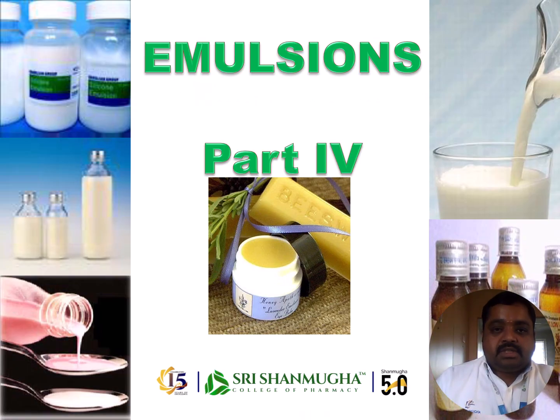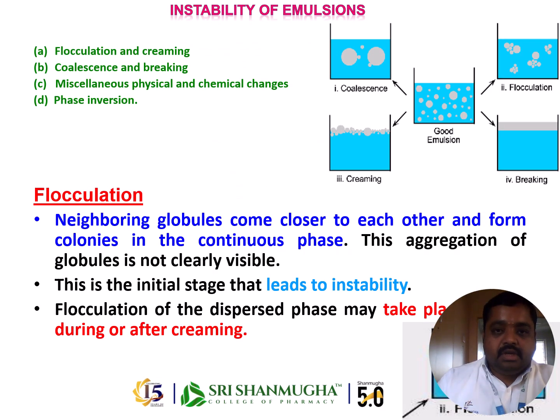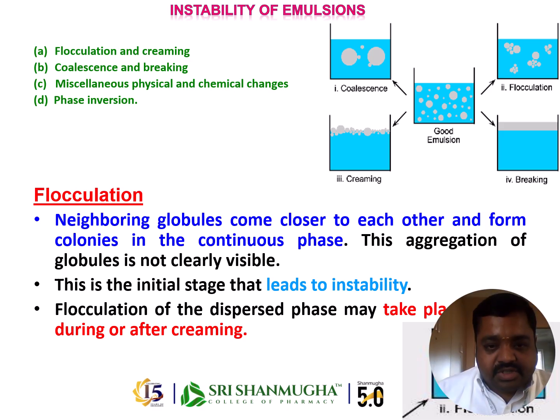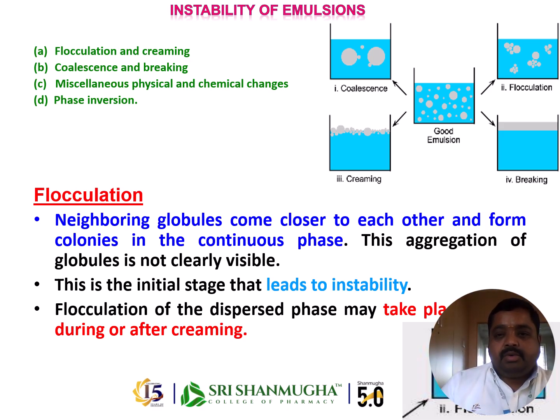In the last few classes we have discussed emulsions: the introduction, preparation methods, identification tests, and types of emulsion. As an extension, today we are going to start with instability of emulsions. Flocculation, creaming, coalescence, breaking, and miscellaneous physico-chemical changes, such as phase inversion, are physical and chemical changes happening inside the emulsion. These are named under the category of instability.